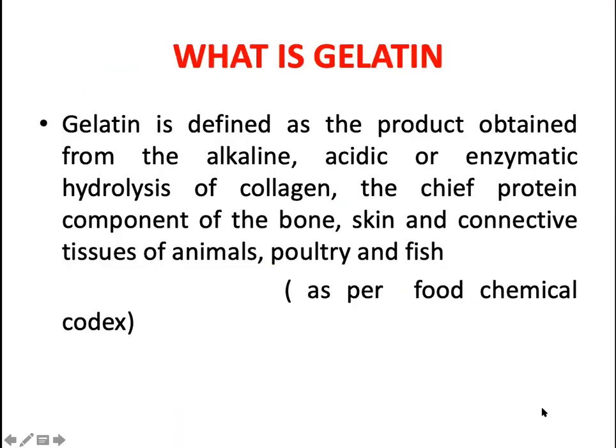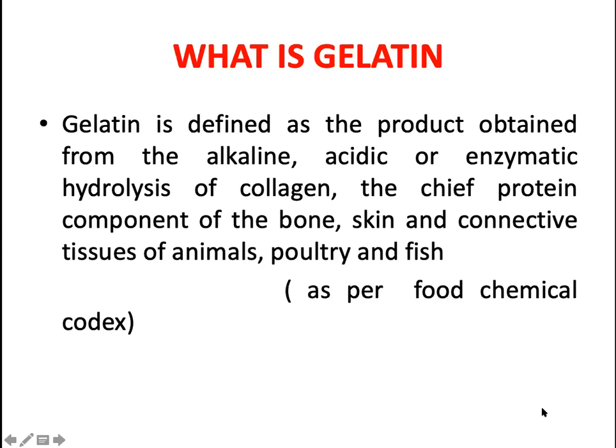So what is gelatin? Let me define what is gelatin. Gelatin is defined as a product obtained by controlled hydrolysis of collagen. So we will be hydrolyzing the collagen using alkaline, acidic, or enzymatic hydrolysis, and this collagen will get converted into gelatin.